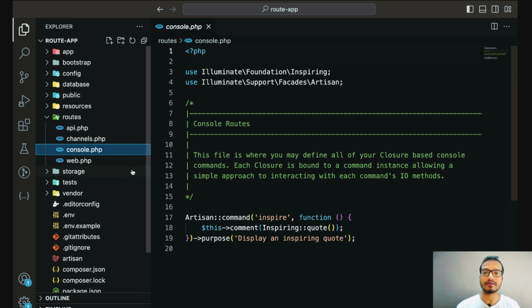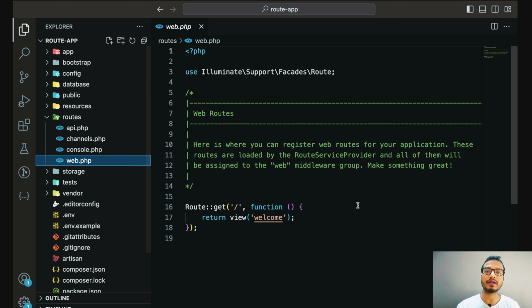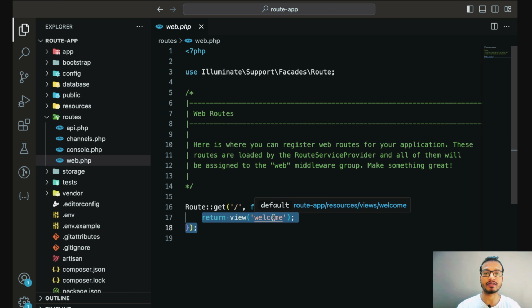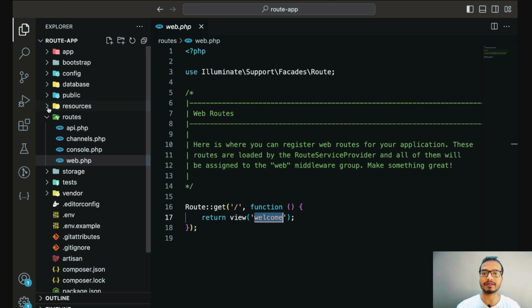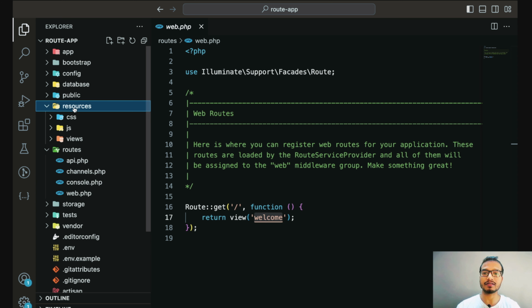So let's start with web.php. When you create any web application, that is how it understands that it should redirect to this web.php file, and through this web.php route it will redirect to your controller function. Now when the Laravel application starts, this slash defines home. On home it will just return this view, that is welcome.blade.php, and this blade file is already created by default by the Laravel application, and this is available inside the resources folder.